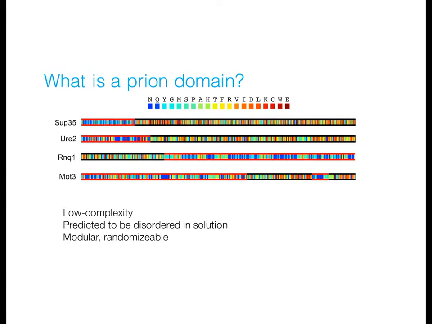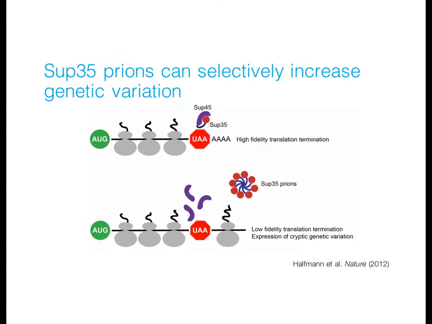And it turns out that these domains are essential for the protein to undergo the conformational conversion to the prion form. Interestingly, the exact amino acid sequence of the prion domain can be scrambled and still encode prion behavior. Thus, it is the overall composition of the domain and not the precise amino acid sequence that encodes prion behavior. So what do prions do?